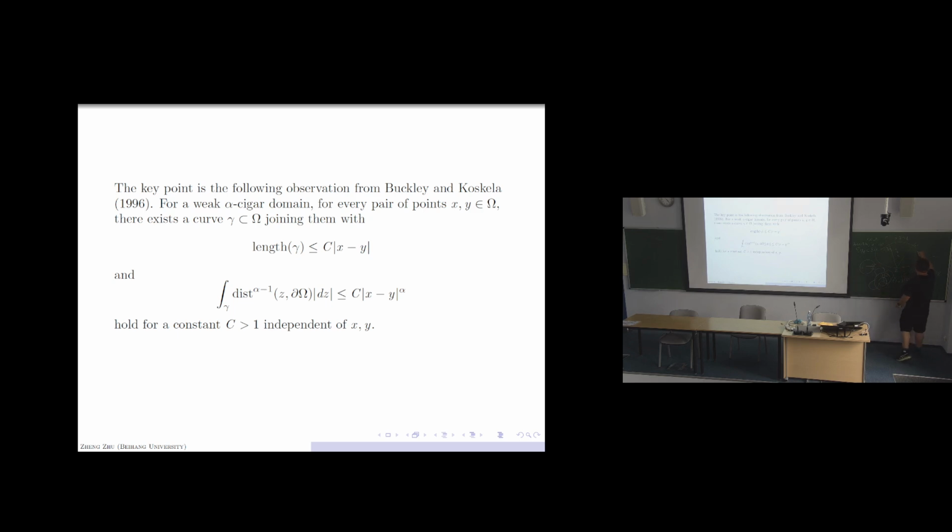For example, the cusp function phi(t) can be something very large, like 1 over exponential of 1 over t, which means it's very sharp. More than polynomial? Yeah, more than polynomial.